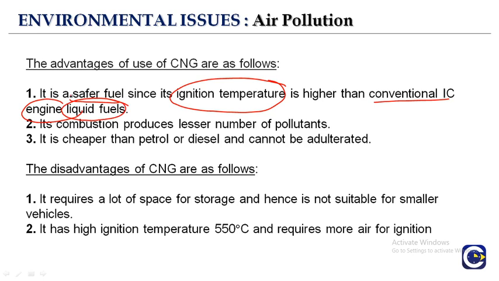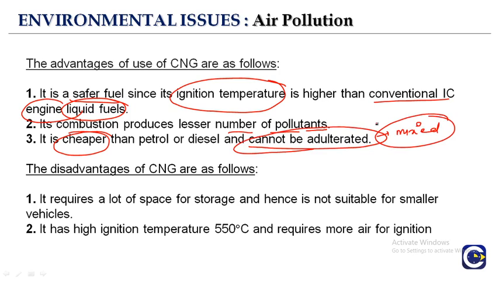Right, in case of diesel and petrol, the temperature to burn it is less as compared to CNG. Its combustion releases carbon dioxide and it produces a lesser number of pollutants. It is cheaper, that means the amount is also less as compared to petrol or diesel, and it cannot be adulterated, means it cannot be mixed with any other components.